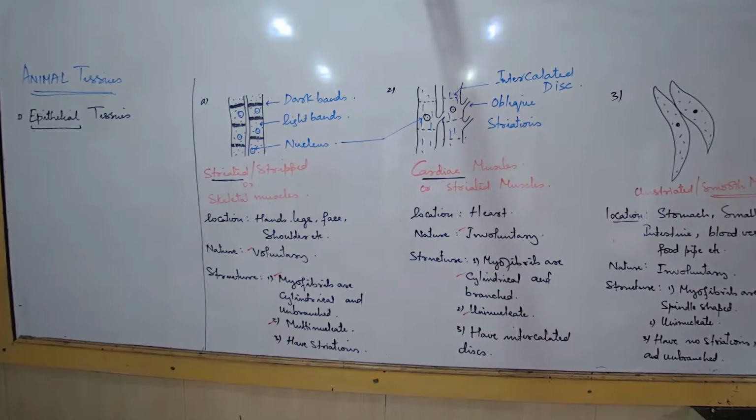Done? Wrote? Yes, ma'am. Clear about the differences? Take out your volume, turn to epithelial tissues. Others finish fast. Points, write from here only. It's already there in front of you. Take out your volume. I know there is a table on epithelial tissues. You'll have to read straight away from the table.